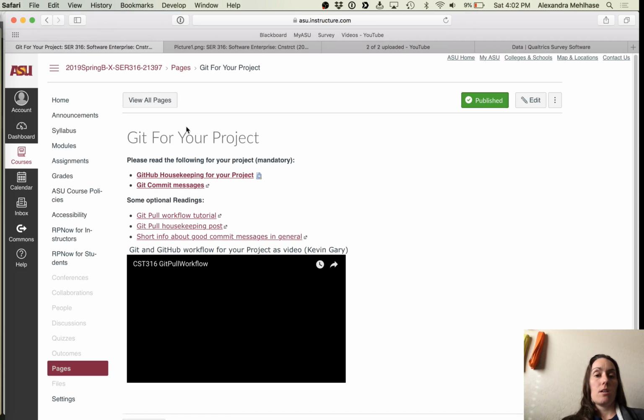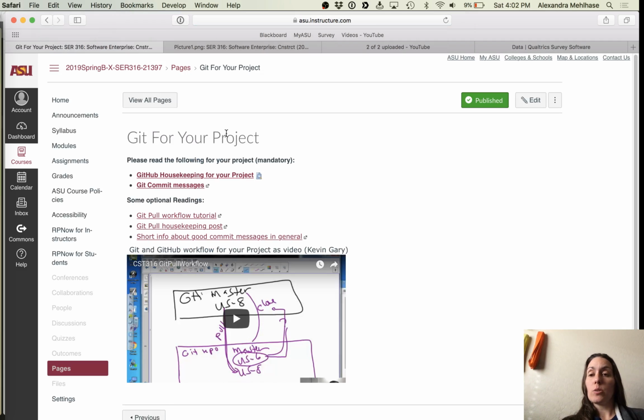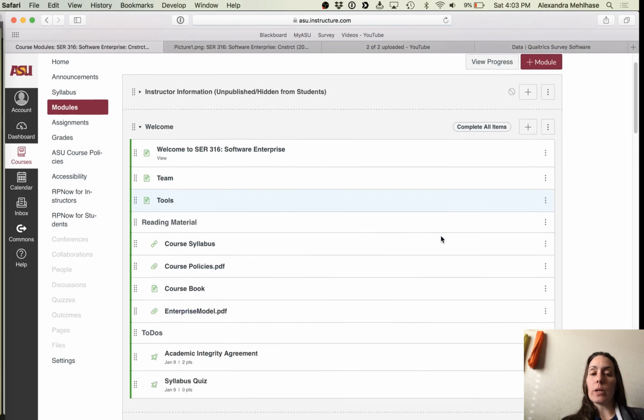And then there is Git for your project. This is also under the project module, but always after we did an assignment, I'll give you the information of what I want you to do with this newly learned material in your project. And this is what you'll see here for your project. When we kick off next week, on the weekend probably, I'll give you a little bit more information and go over some specifics, but you already have it in written form in here. So this is our first week.